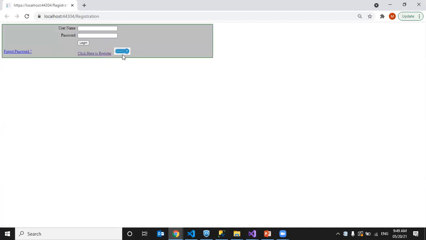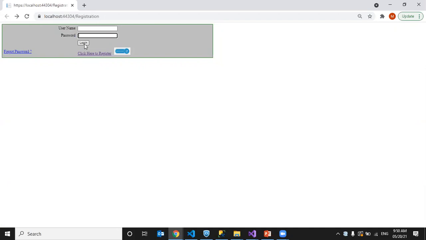This is about design time. In design time itself, we are specifying to which page we want to navigate. Now, next, when I am clicking on login, if I entered username and password and clicked on login, I will verify the username and password. If both are valid, I have to go to the home page. So that I will decide only when my credentials are valid. So I have to write a program, backend code, to navigate.